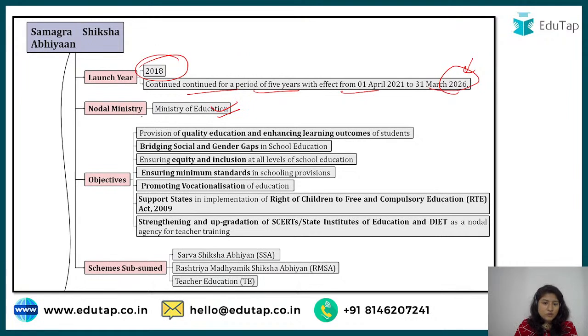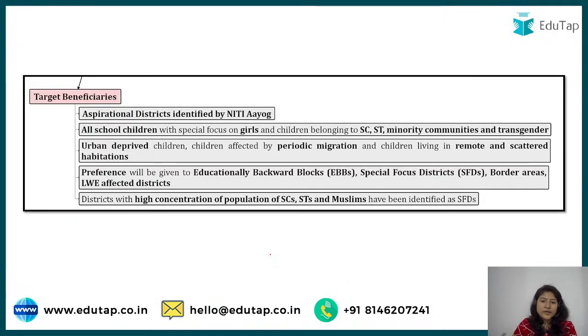Okay, and here are the objectives that you can look at. It's all about equality and inclusion in the education system, right? Everything is here. Sub-schemes under this Samagra Shiksha Abhiyan, we have Sarva Shiksha Abhiyan, Rashtriya Madhyamik Shiksha Abhiyan, and then we have teacher education. Everything has been incorporated under this.